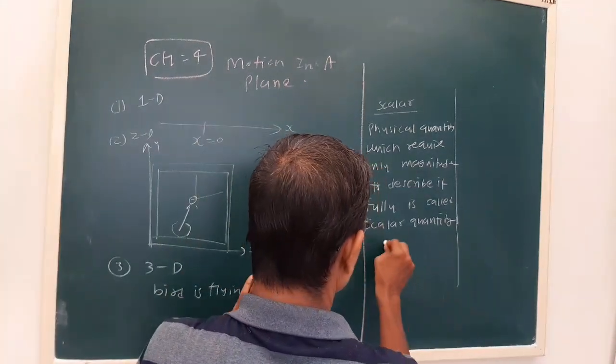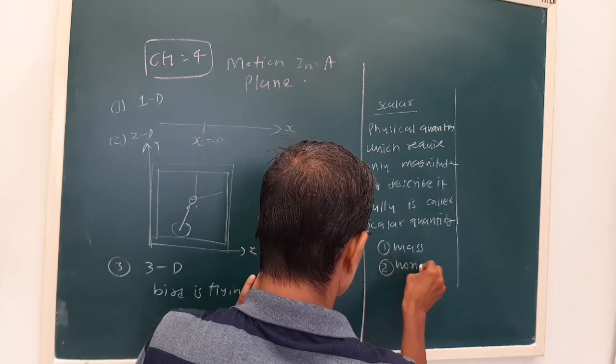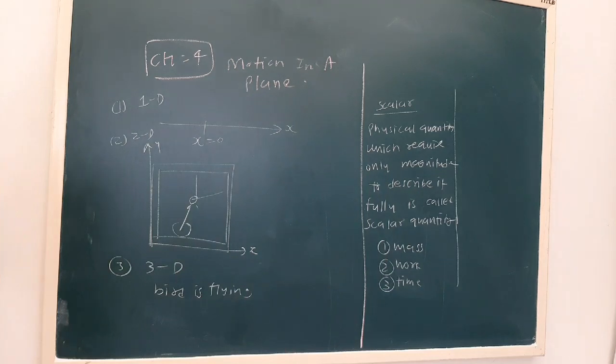Let us say mass is a scalar quantity, work, time, these are all examples of scalar quantity.